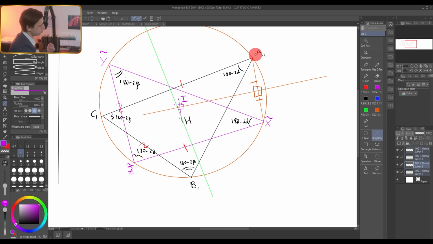We can show that it is perpendicular to this orange line if we show that it is parallel to A1x. If we show that the image of the Simpson line is parallel to A1x, it is automatically perpendicular to this line, because this angle is 90 degrees. So the problem is reduced to a very simple fact. What is the image of the Simpson line?